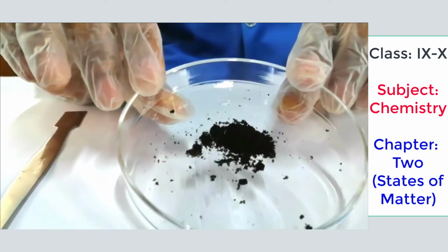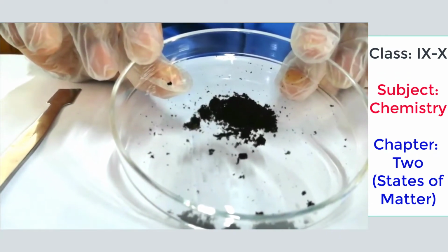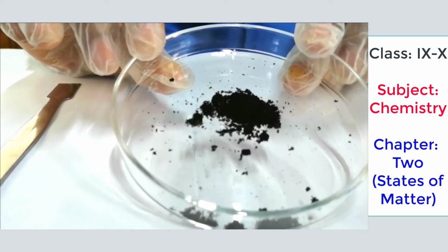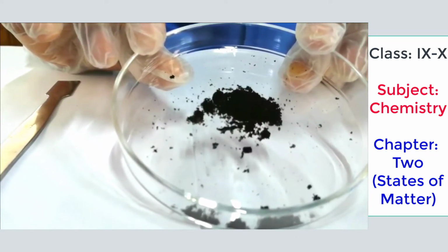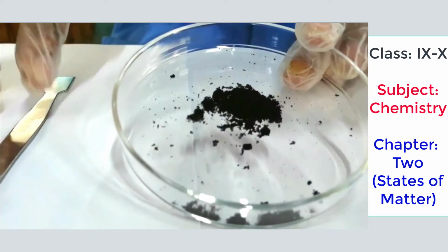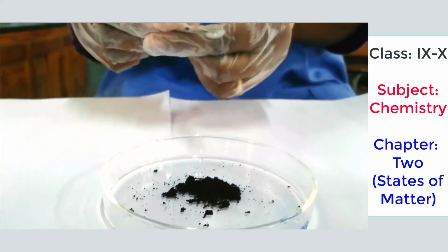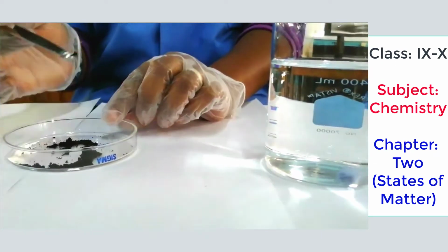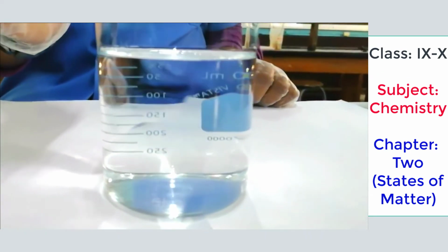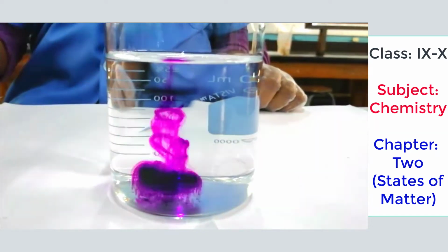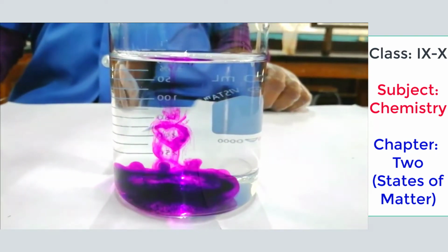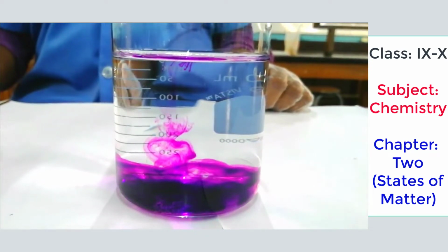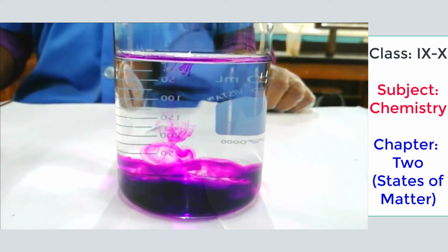Now another example of diffusion. This is potassium permanganate. If I put a small amount of potassium permanganate in the water, then it will be spread out within a certain time. So let's get started and see what will happen. I have just put a small amount of potassium permanganate. Then it is being spread out through the whole bottle.